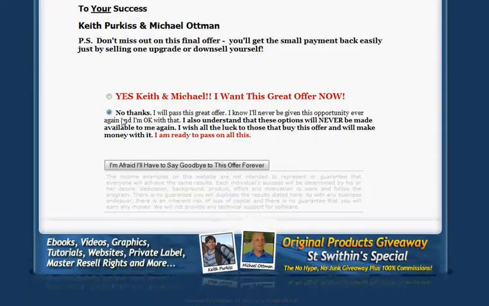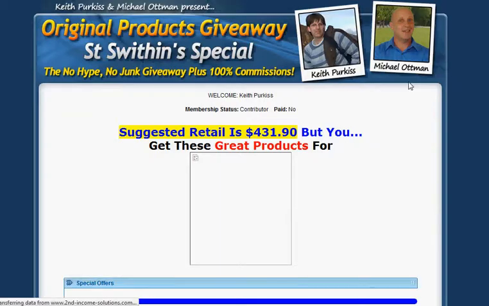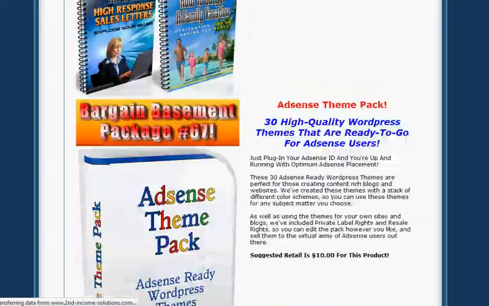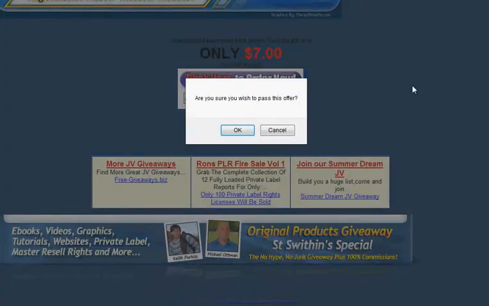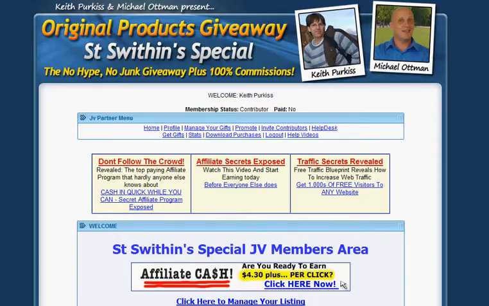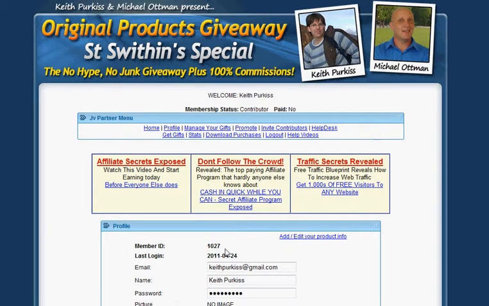Turn down the downsell as well. And there we are. We're into the members area, and this is a special offer we're being offered, which I'm going to skip past. Oh, I've got to click OK to get past that. And there we are in the members area. And actually that's it. You've joined an event, and all you have to do is click a few buttons.